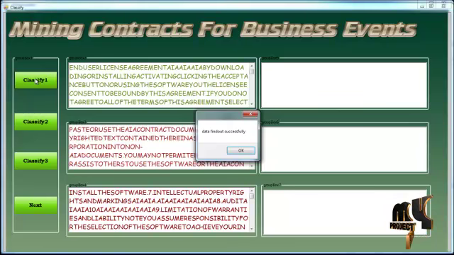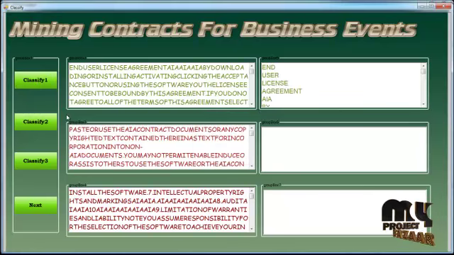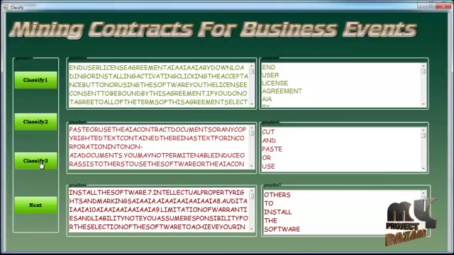Click on classify 1; the data is found successfully. Classifying the end user agreement, the important data of classifying 1, then classifying 2, the important data of the second file. This data is important, so the extracted data is fed into group box 6. Click on the classify 3 button; the last file's important data is fed into group box 7.